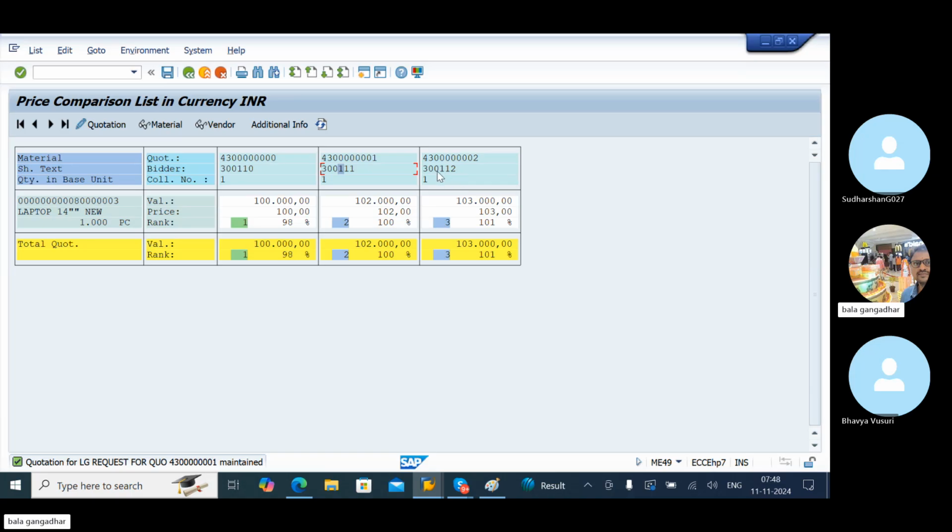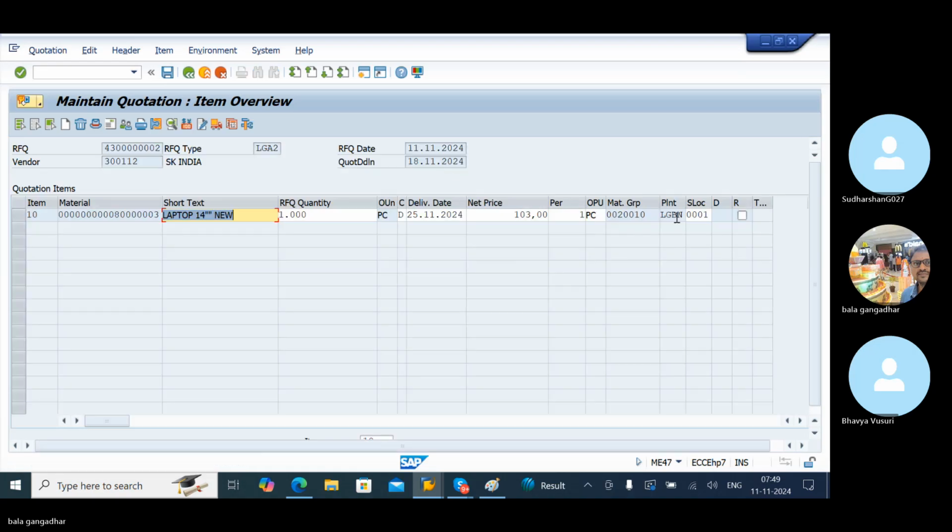Same way, third vendor: double click, select the rejection indicator, click on save.